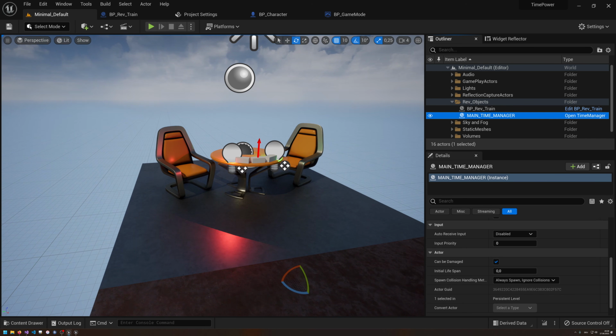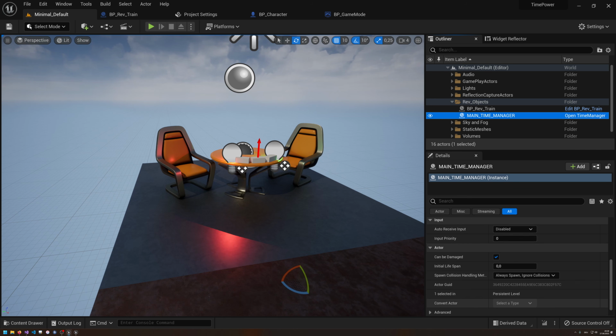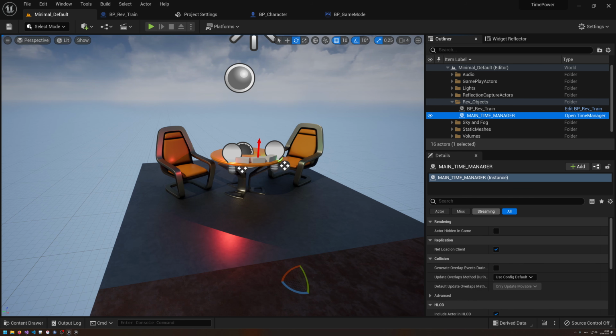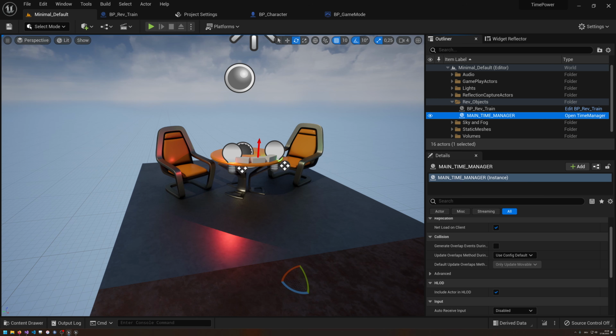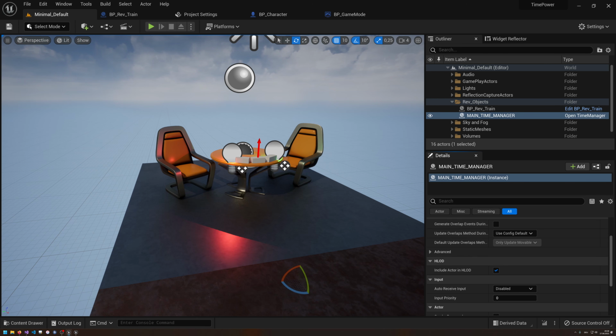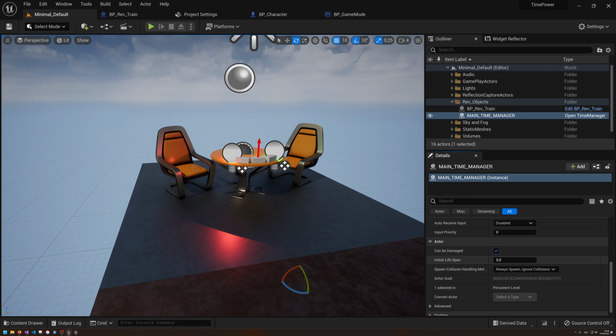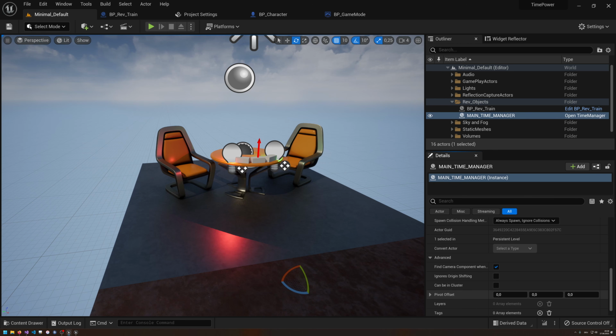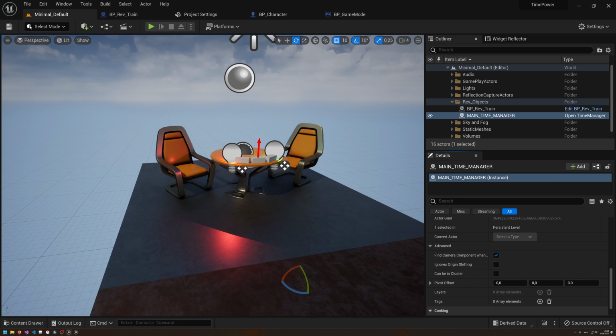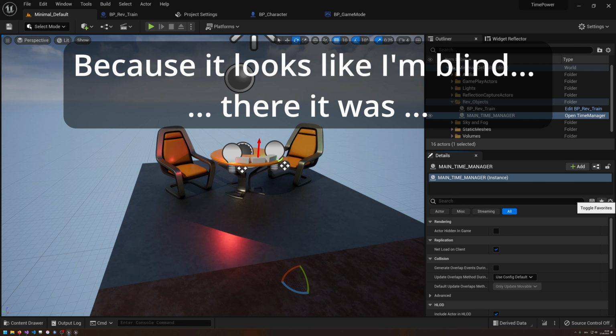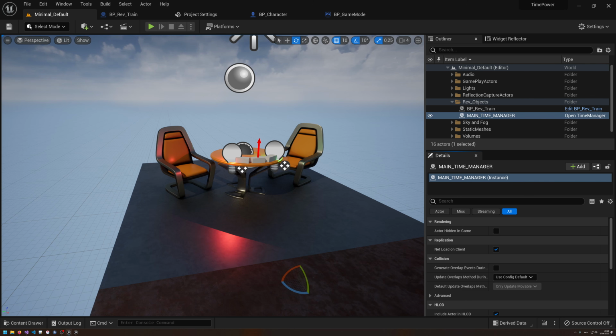So what I want to do is add a tag. How can I add tags? Never done this with tags actually. Let's see. Can we add tags here? Advanced. Or do we add tags by... We can also get them by class if I don't find it instantly. Okay, no, I don't find tags here at all. Or what? Toggle favorites, open, no. Okay, we're not going to go fancy here. We're just going to get them by class. So get actors of class.